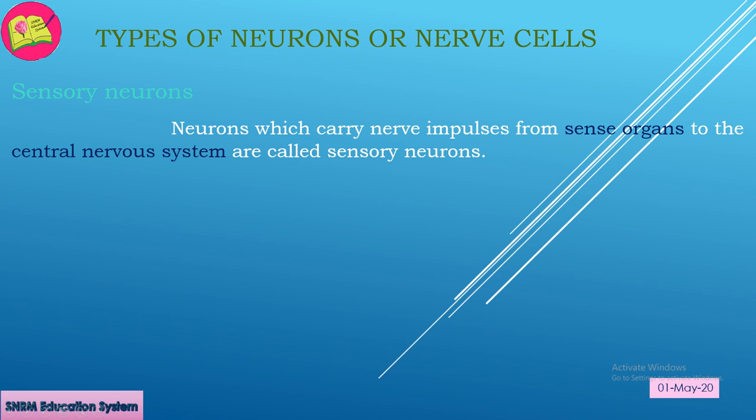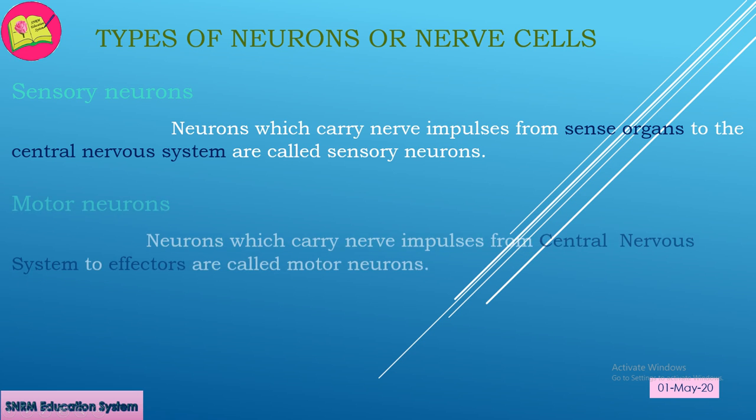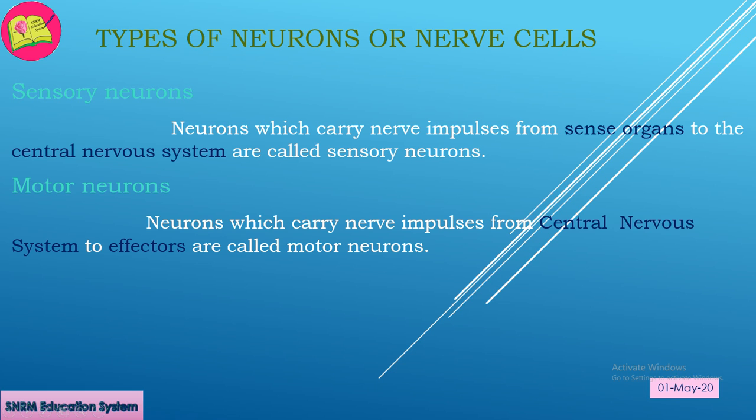This transmission of messages in the form of nerve impulses is carried out by sensory neurons. These neurons are also known as afferent neurons. Second type of neurons is motor neurons.